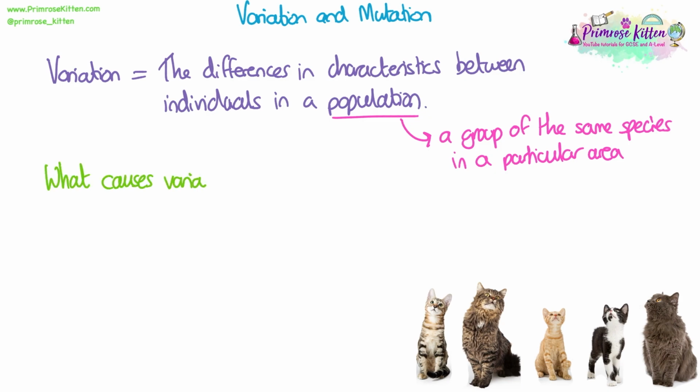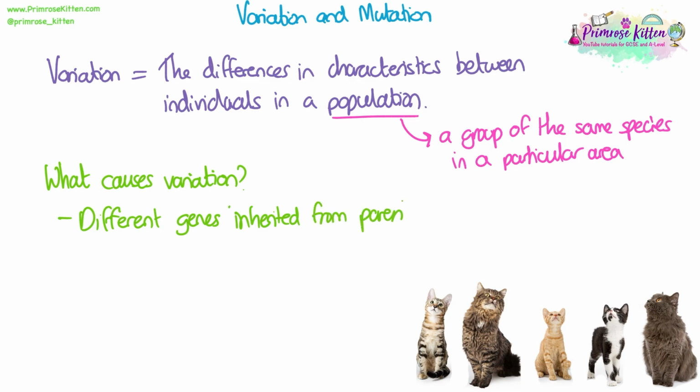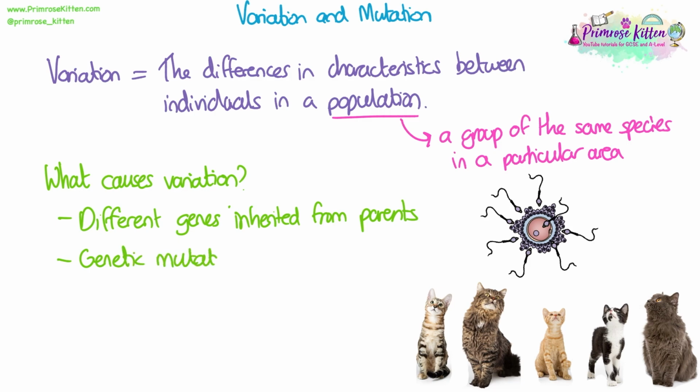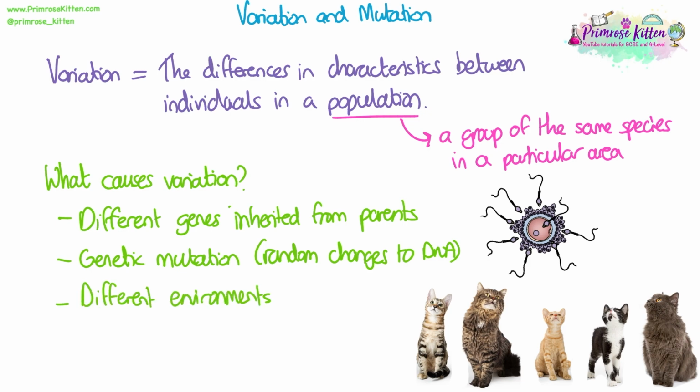What causes variation? Different individuals are different from each other because they have different genes that they've inherited from their parents. This happens through sexual reproduction and meiosis, like we've looked at. They can also be different due to genetic mutation or random changes to their DNA. They can also be affected by their different environments. So for example, different light intensity or mineral ions in the soil, if you're a plant, are going to affect how you grow and therefore what you look like.